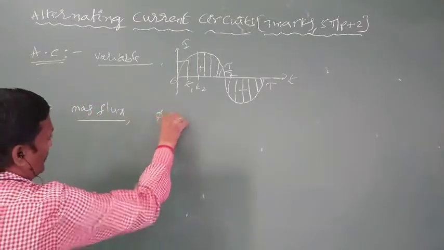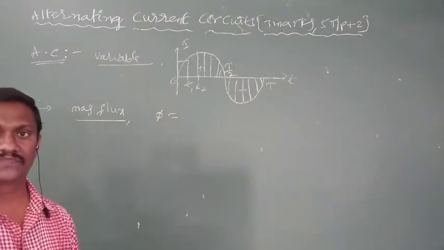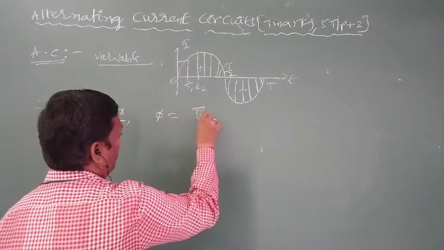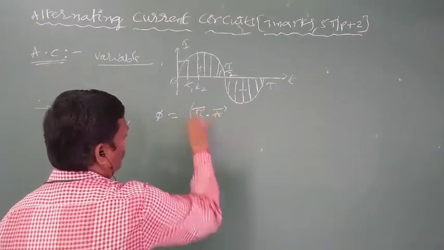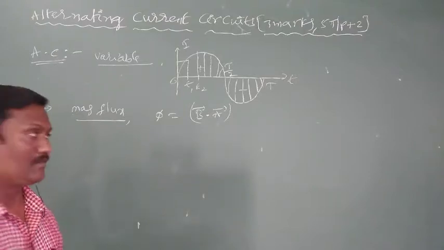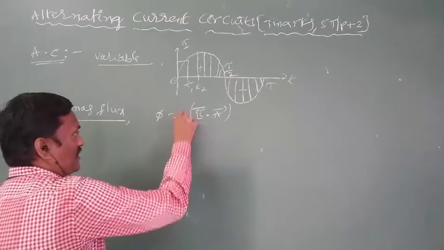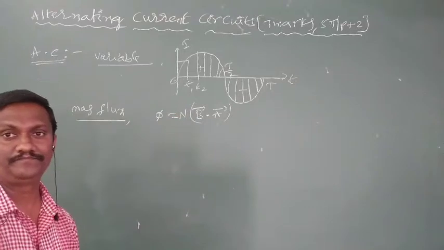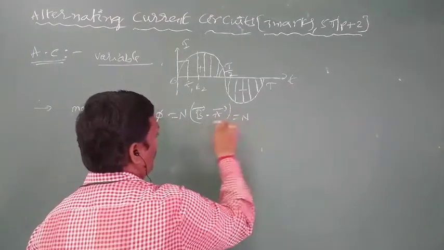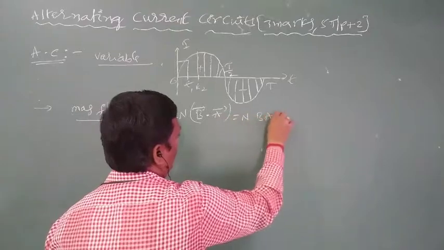Magnetic flux is a scalar. Magnetic flux is the scalar product of B vector and A vector. So magnetic flux in case of a loop becomes B dot A. In case of a coil, magnetic flux means N into B dot A, which means NBA cos theta.